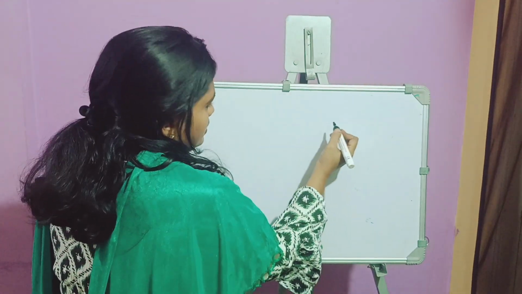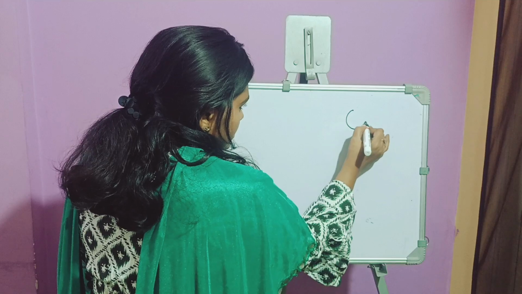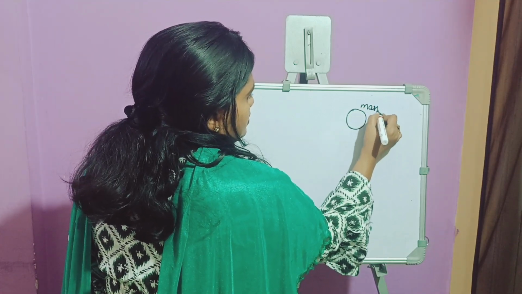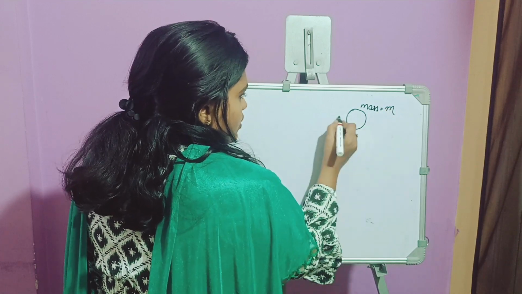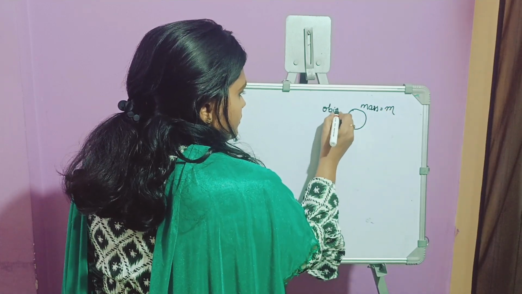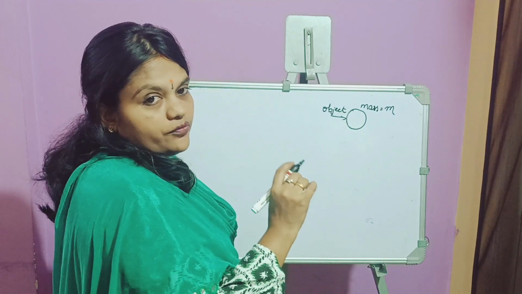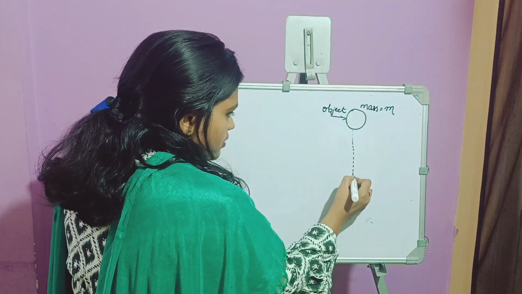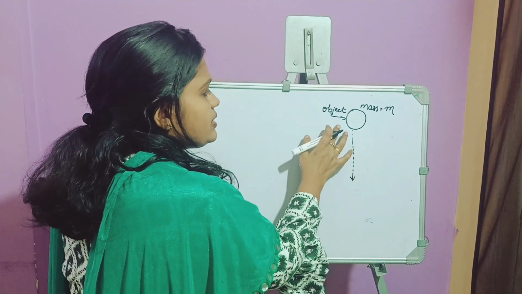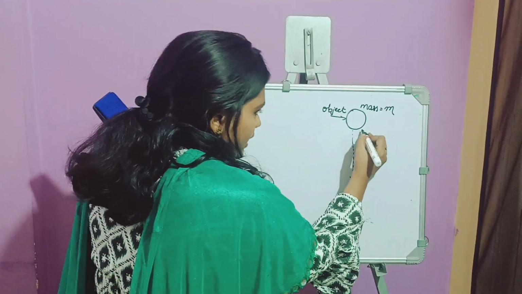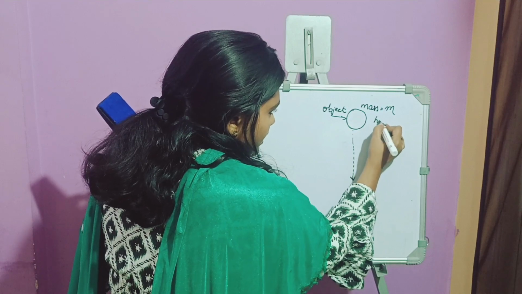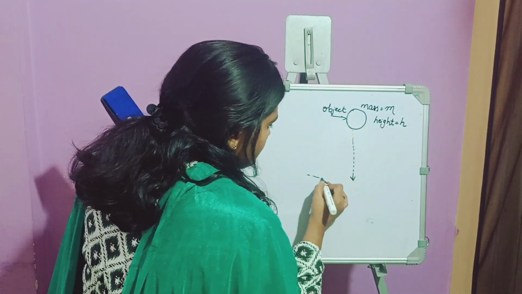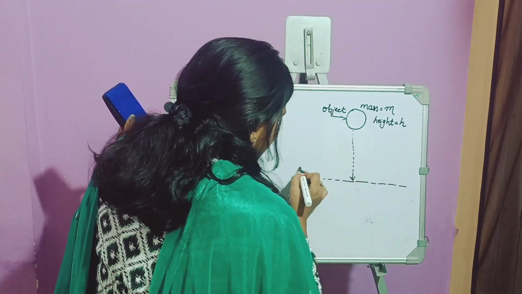Consider one example, say an object with mass m. This is the object, right? Object with mass m, where it's made to free fall from certain height, say h. This is Earth's surface, right?